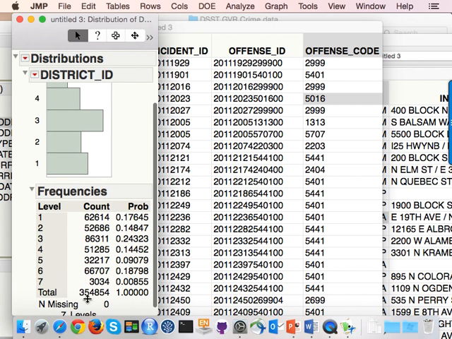So yeah, total, there's 300,054,854 records. So that's how many crimes have been reported in Denver from 2011. The other thing to note about this data is that these are reported crimes. This information is coming from the police.